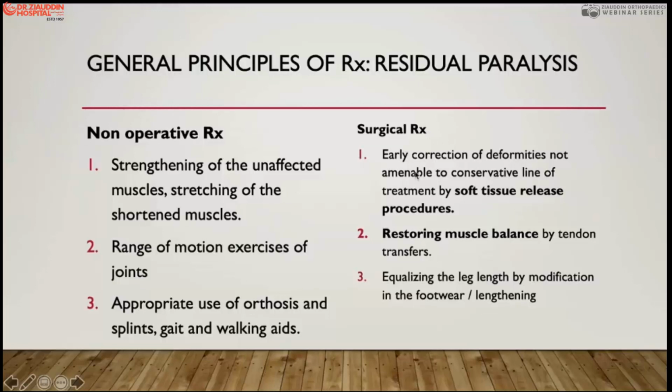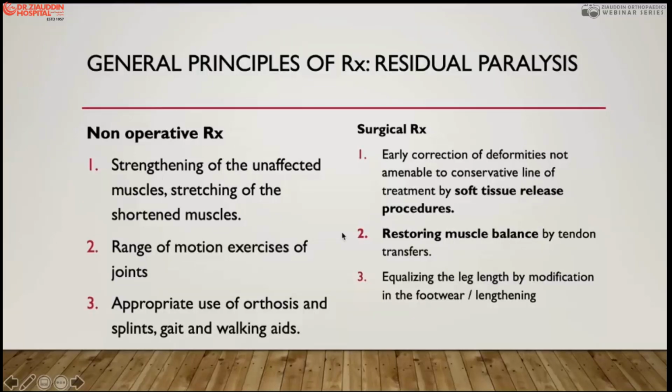So mostly in early age, in teenagers and young children, we do soft tissue releases instead of bone surgeries. To restore balance, mostly we do tendon transfers, and in some cases, particularly in the upper limb, we do muscle transposition as well. And for leg length inequality, we use footwear, and if the child is 10 or 12 years of age, we also do Ilizarov lengthening.